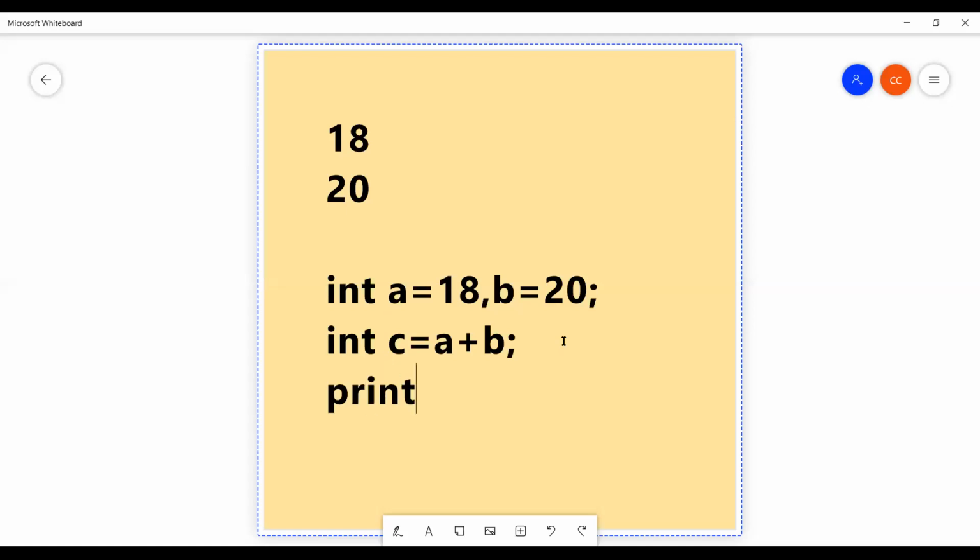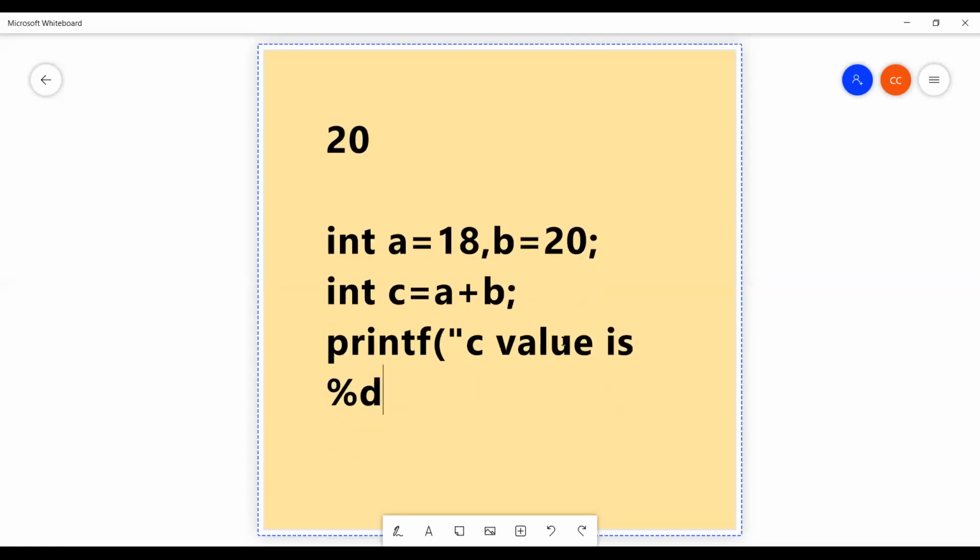Printf, double quote start, c value is, yes. What is the c value? 38. So how to print the c value? We will use the percentage %d format specifier. Percentage %d, double quotes, comma c. That's all. Very easy.